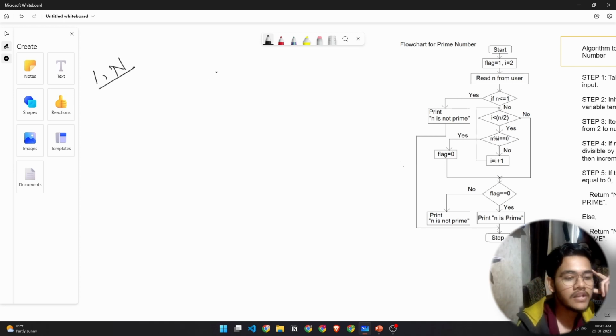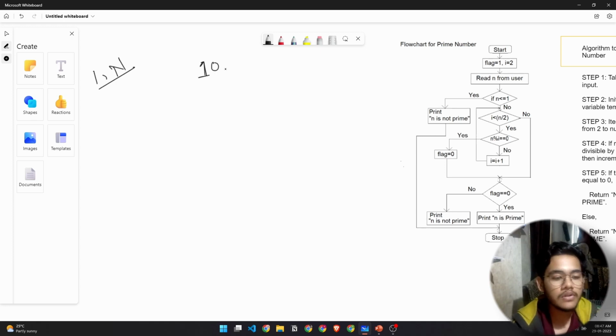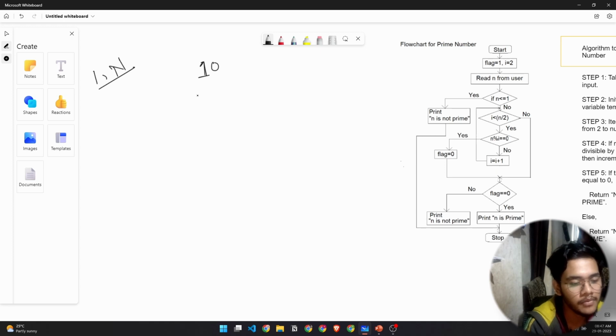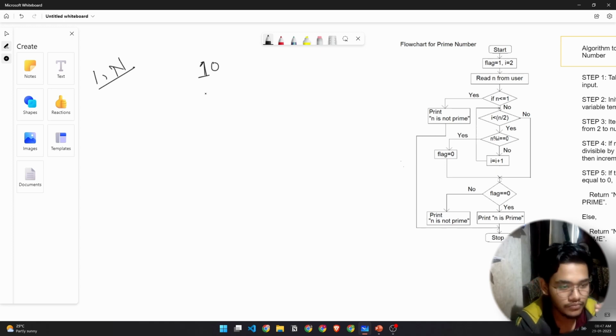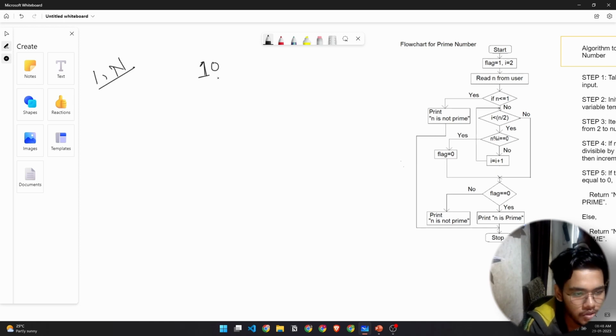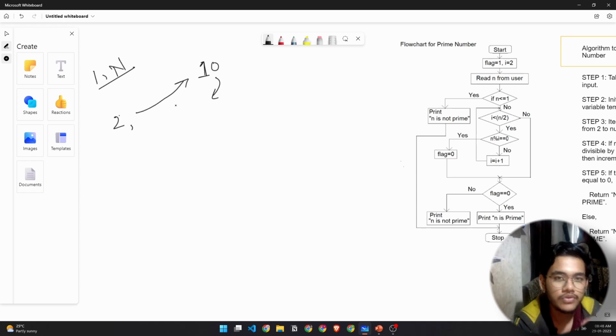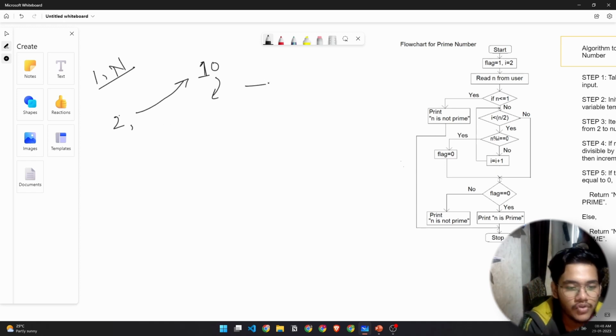And let's say I have a number 10. I know that it's not a prime number, but for a computer, how can we tell, right? So what we can do is divide it by every single number behind it to find a factor, right? So we can start dividing it by 2. When we divide by 2, we see that it's divisible by 2. That means 2 is a factor and 10 is not a prime number.